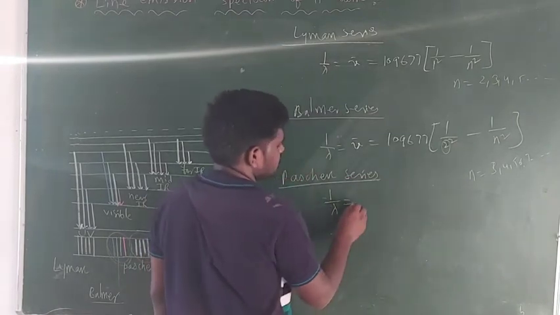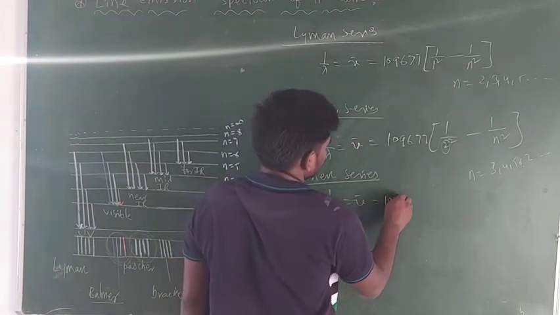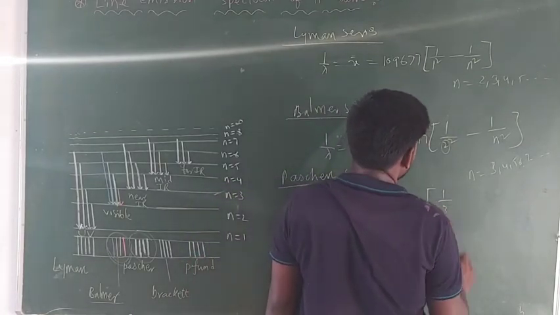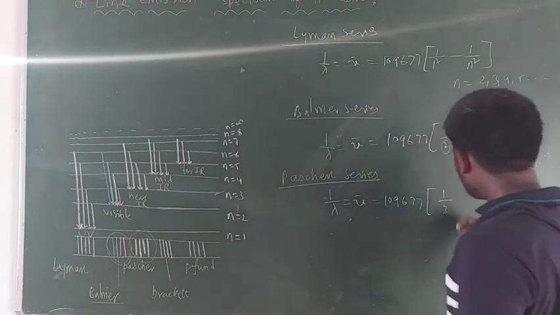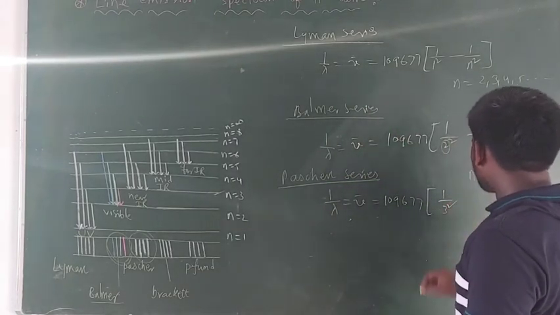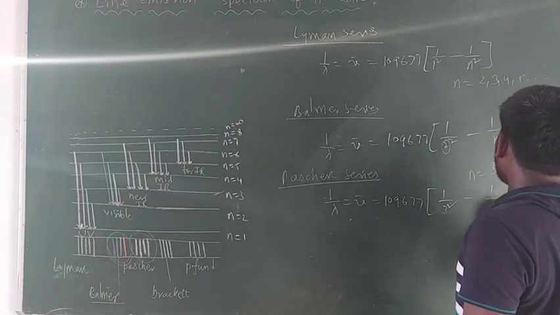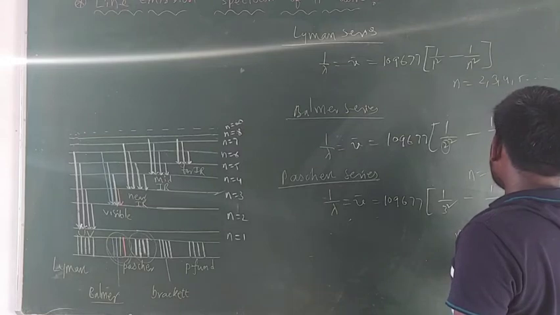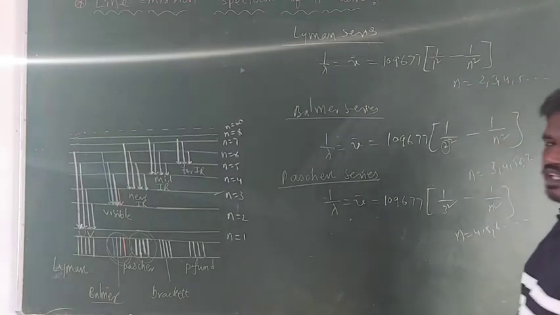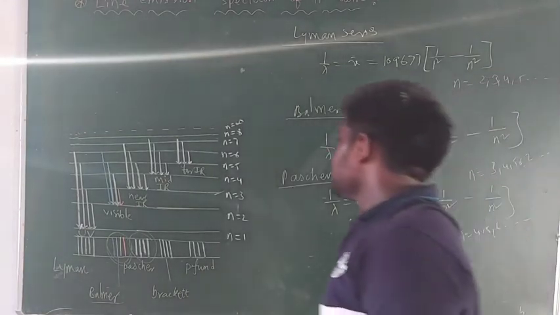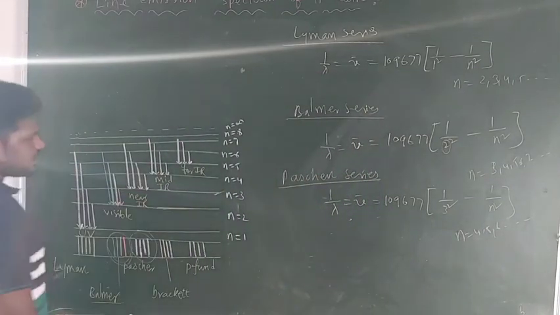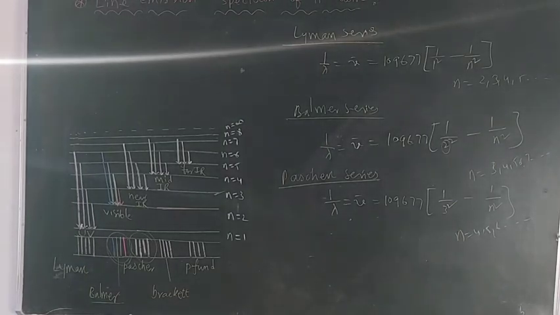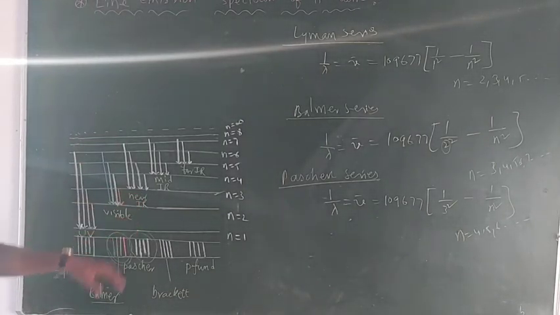So 1/λ is equal to ν̄ is equal to 109677 (1/3² − 1/n²), since the electron de-excites to the third energy level, where n is equal to 4, 5, 6 and so on. By using this formula, guys, we can find the emitted light wavelength during the de-excitation of the electron from a higher orbit to the third orbit.